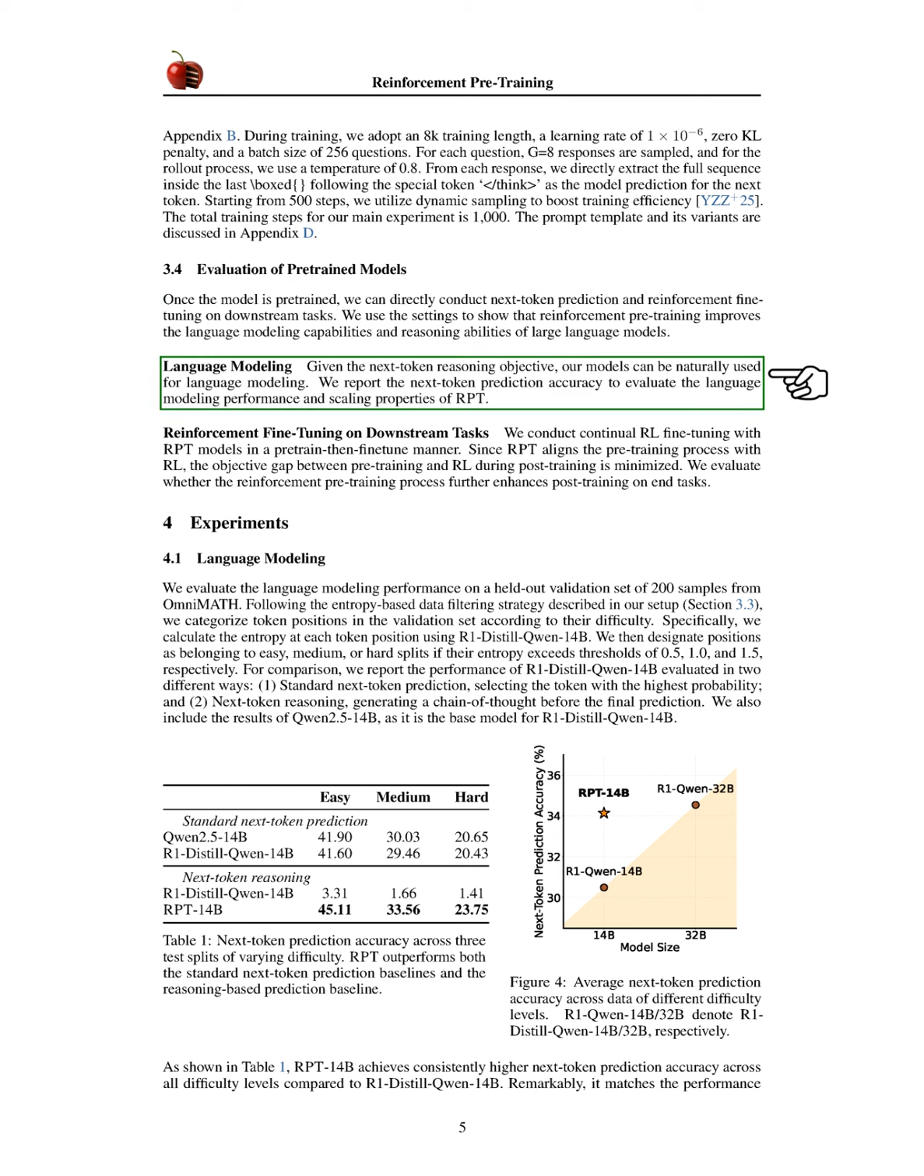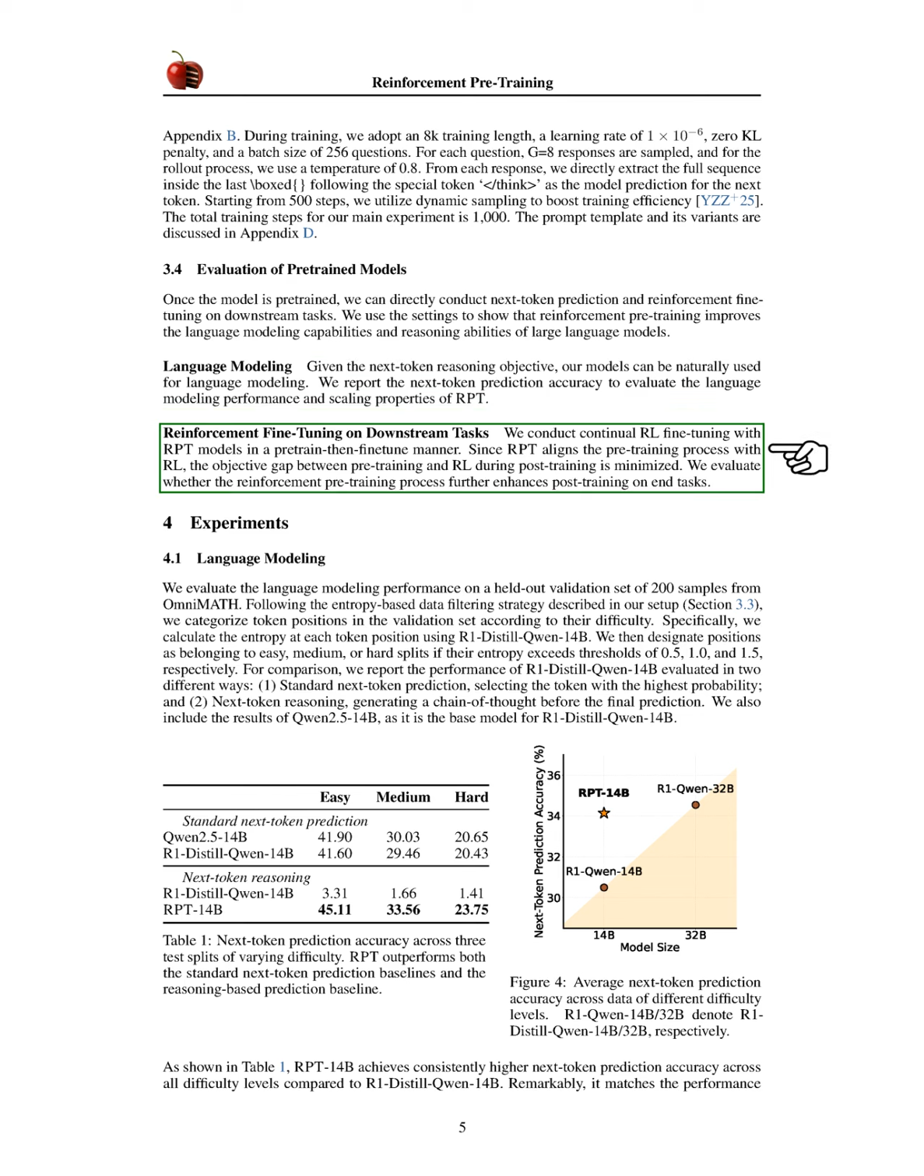For language modeling, our models are well suited to the next token reasoning task. We assess their performance by measuring the accuracy of next token predictions, which helps us understand the scaling properties of reinforcement pre-training. When fine-tuning on downstream tasks, we apply continual reinforcement learning fine-tuning in a pre-train then fine-tune approach. This alignment reduces the gap between pre-training and reinforcement learning objectives during post-training. We check if reinforcement pre-training further boosts performance on final tasks.